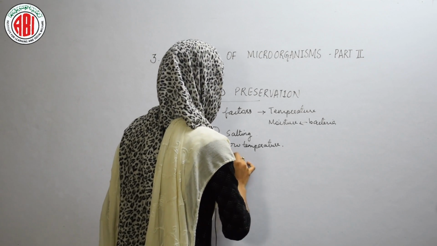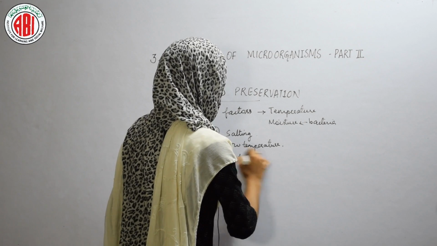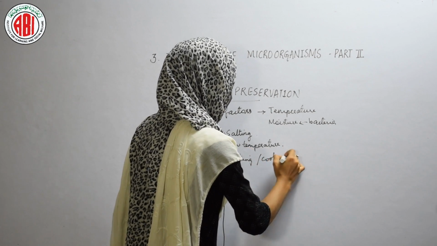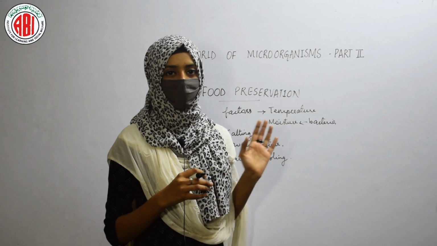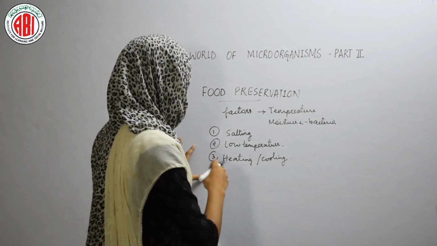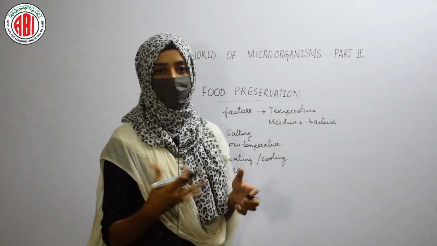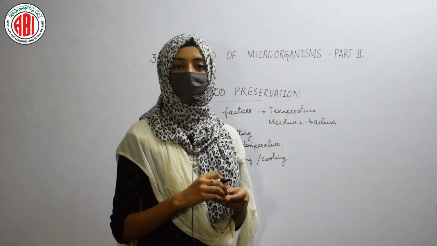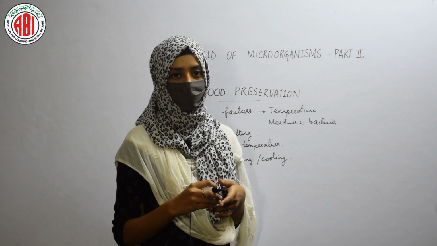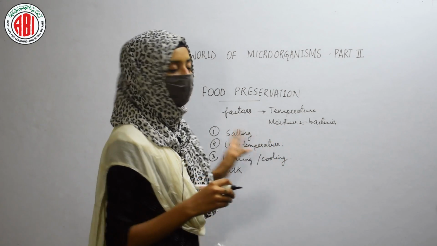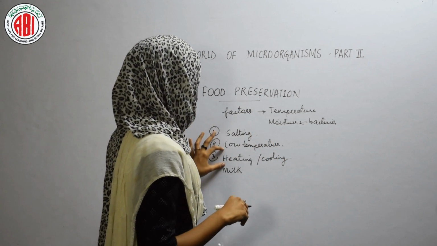The next is heating and cooling. Heating and cooling are very effective methods in food preservation. For example, milk. When we boil or heat the milk, it prevents the growth of bacteria in it, and we can keep the milk for a longer period of time. In this way, milk preservation can take place by the heating process.